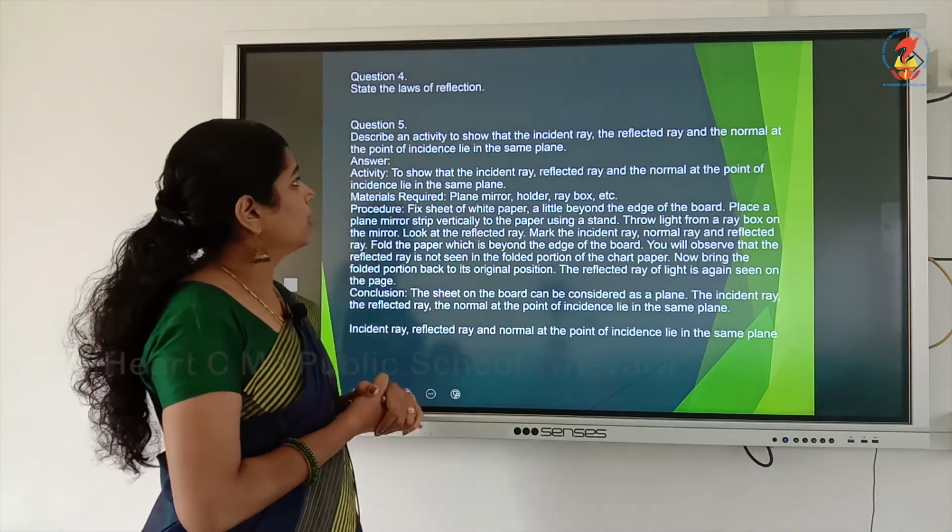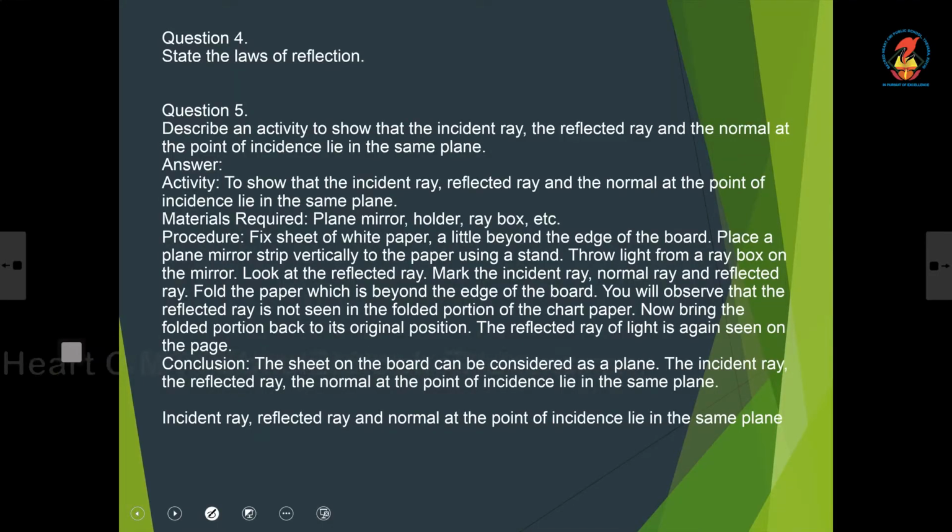Then describe an activity to show that the incident ray, reflected ray and the normal at the point of incidence should lie in the same plane. The diagram is there in the textbook. We will draw the diagram of the incident ray, reflected ray and the normal at the point of incidence.